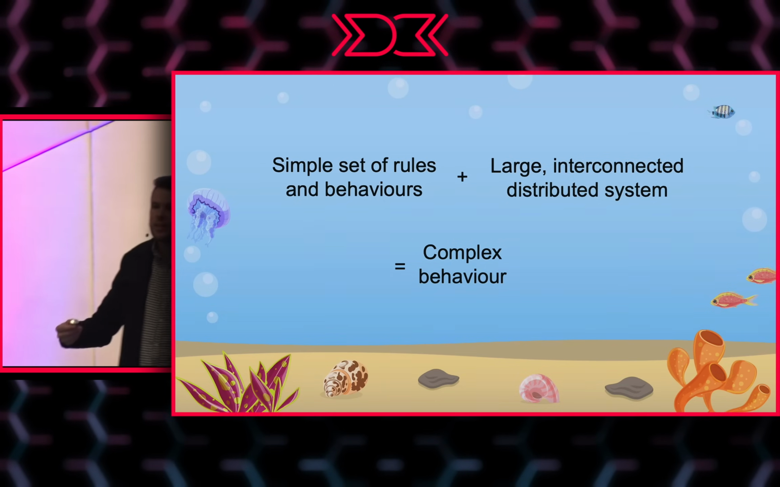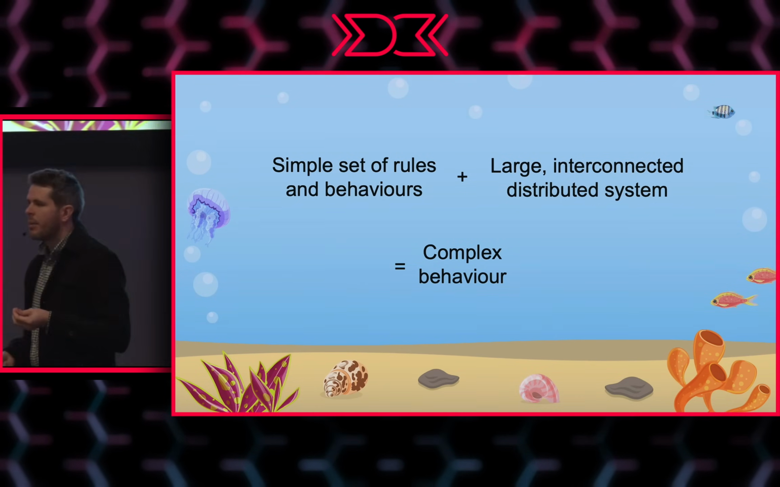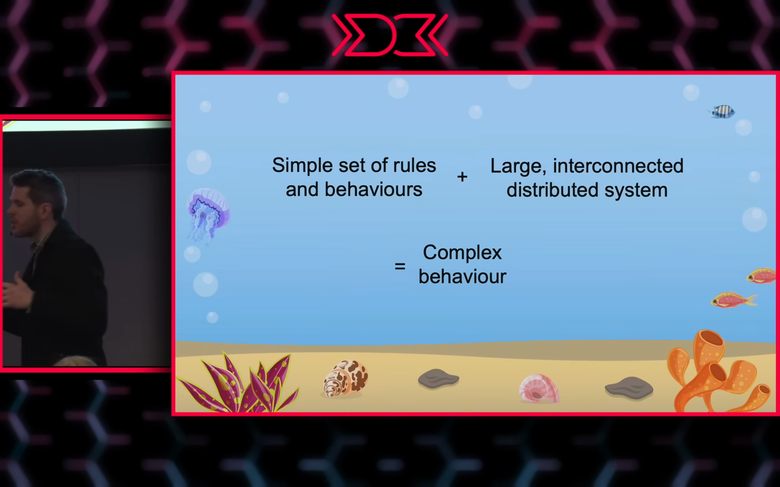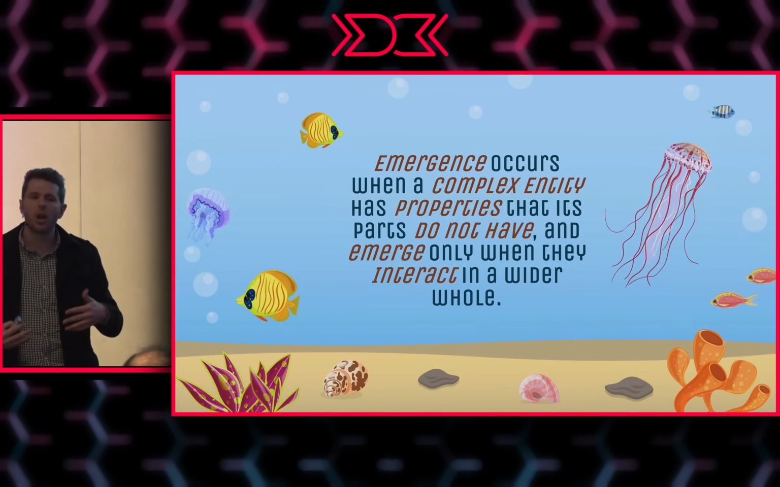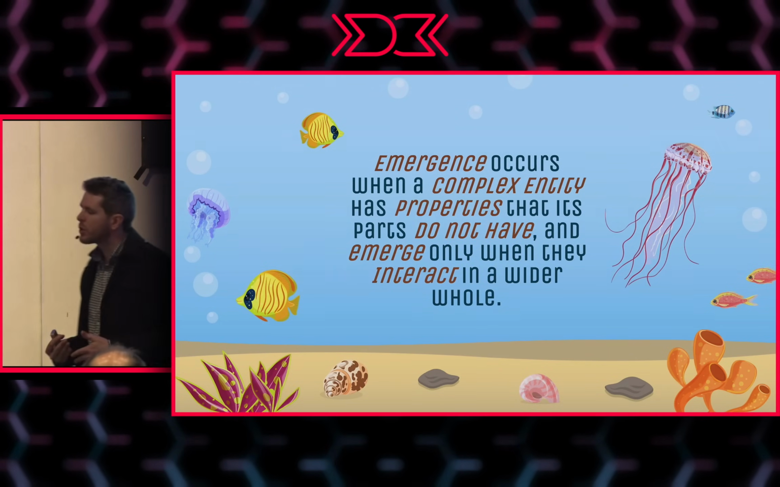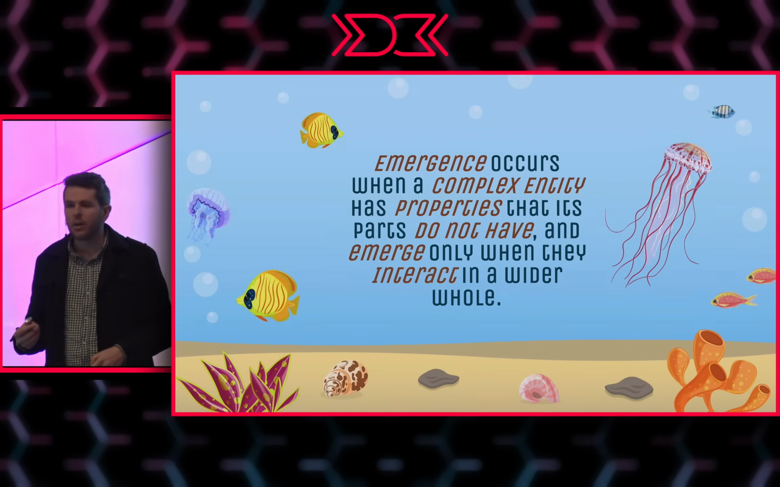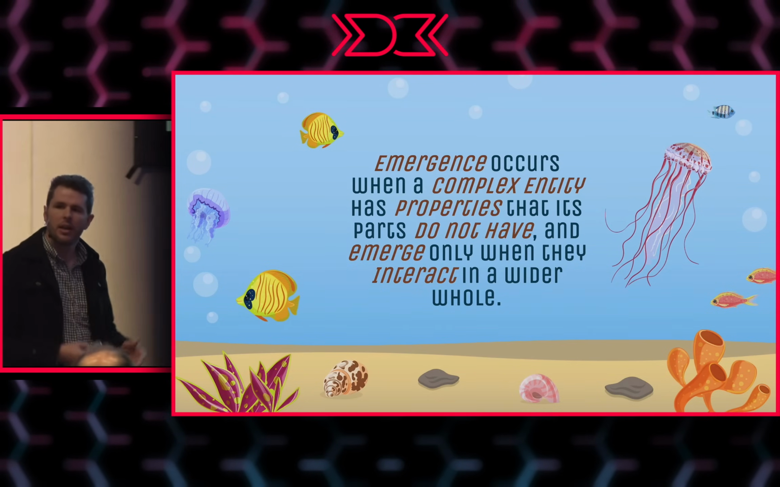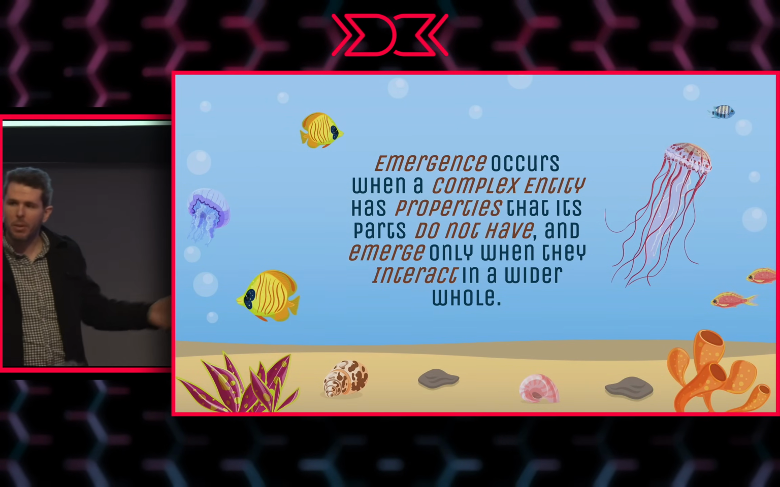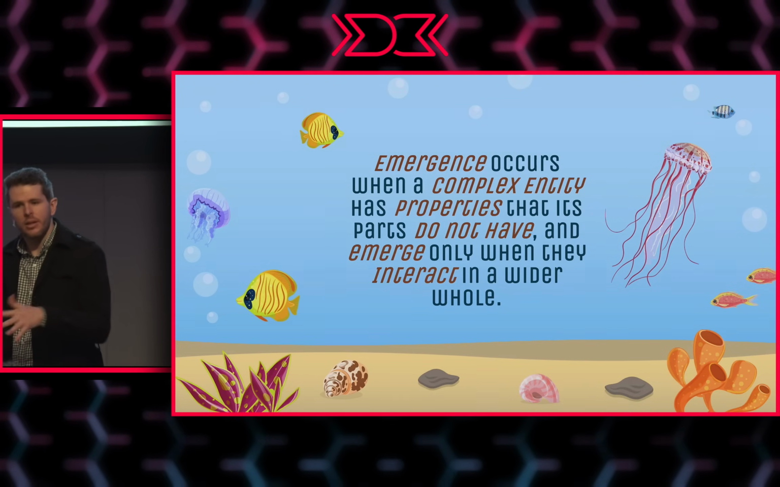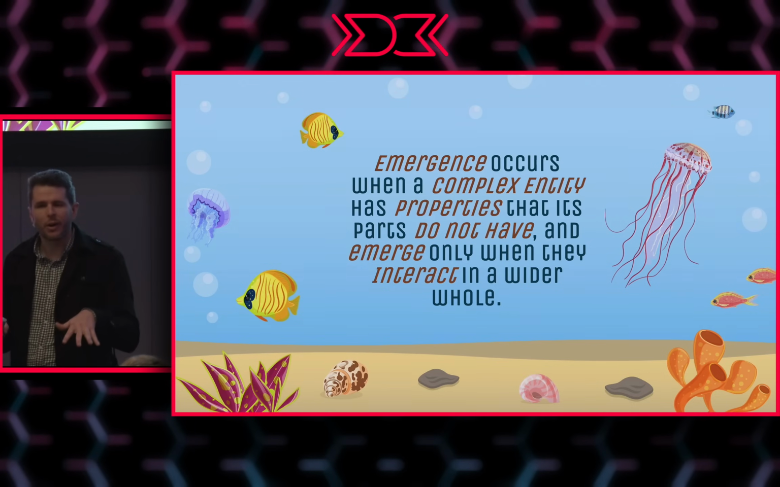So what we have is a very simple set of rules that are being followed by tiny, individual, stupid cells, being applied through a large, interconnected, distributed system, and the result of that is complex behavior. What we have is a phenomenon called emergence. Emergence occurs when a complex entity has properties that its parts do not have and only emerge when they interact in a wider whole. Simple cells, none of them individually has got Turing patterns, none of them individually has any kind of complicated form. But when they interact in an interconnected, distributed system, what comes out can be very unexpected and very, perhaps, intelligent.